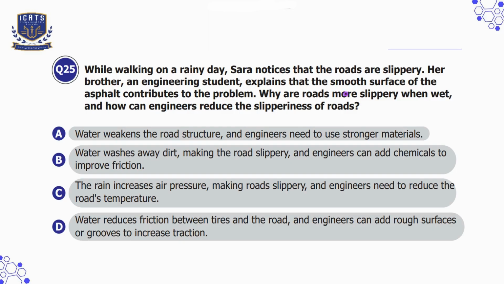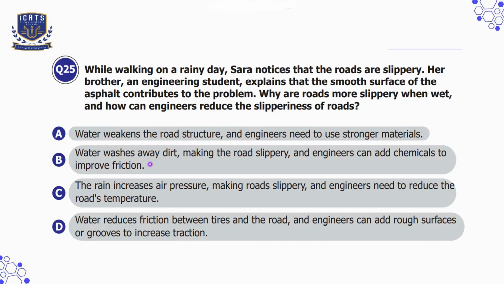So, when it rains, roads become slippery because water reduces friction between tires and the road. Friction is what helps cars stay on the road without sliding. So now let's read the options. Option A is water weakens the road structure and engineers need to use stronger materials, which is incorrect because water may damage roads over time, but it does not explain why they are slippery.